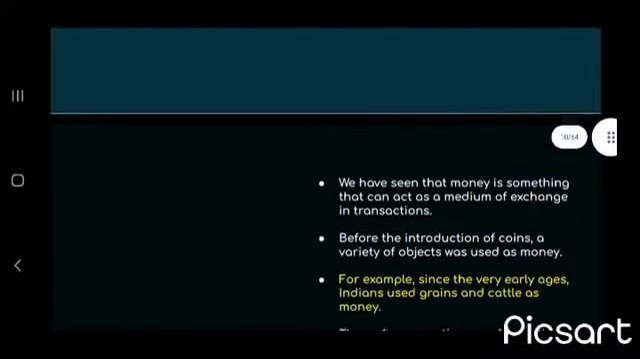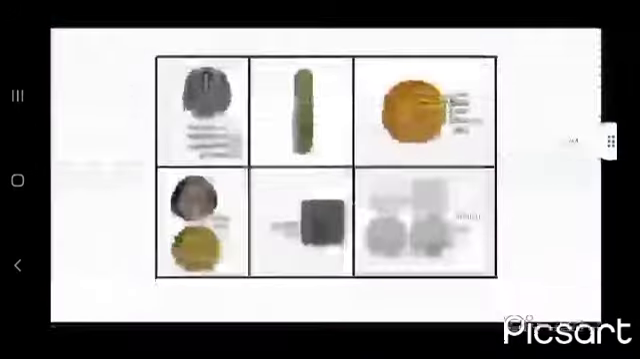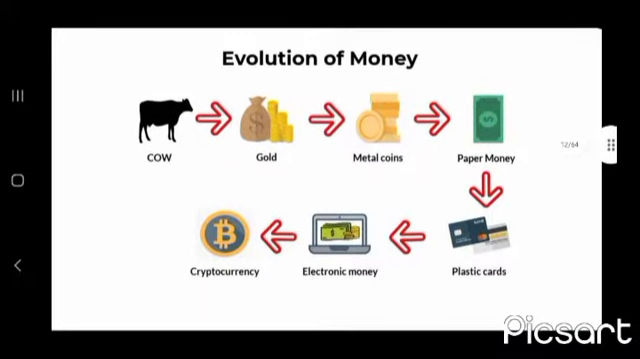So, the modern forms of money. We have seen money is something that acts as a medium of exchange and transactions. Before the introduction of coins, a variety of objects was used as money. For example, since the very early ages, Indians used grains and cattle as money. Thereafter came the use of metallic coins: gold, silver, copper. Then the evolution of money: cow to gold, gold to metal coins, metal coins to paper money, to plastic cards, then electronic money, then cryptocurrency.